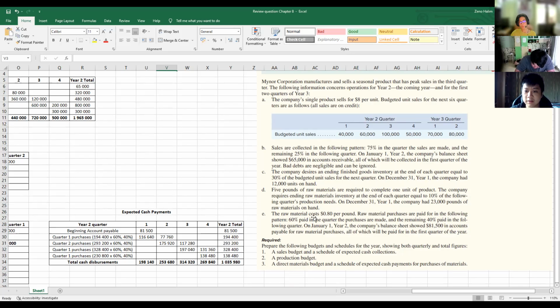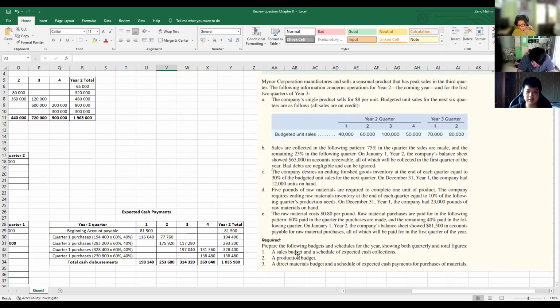And E, the raw materials cost 0.8 per pound. Raw material purchases are paid for in the following pattern: 60% paid in the quarter the purchases are made, and the remaining 40% paid in the following quarter. On January 1st, year 2, the company's balance sheet showed $81,500 in accounts payable for raw material purchases, all of which will be paid for in the first quarter of the year.